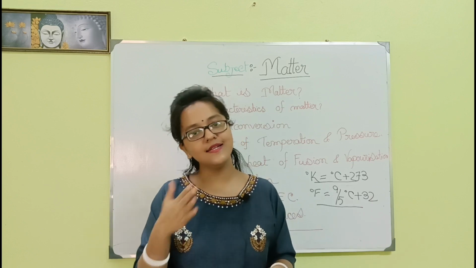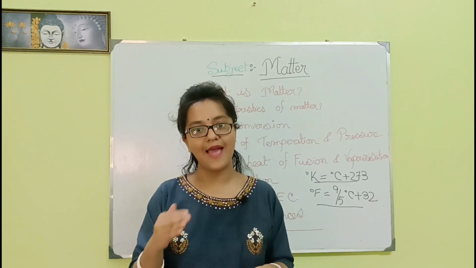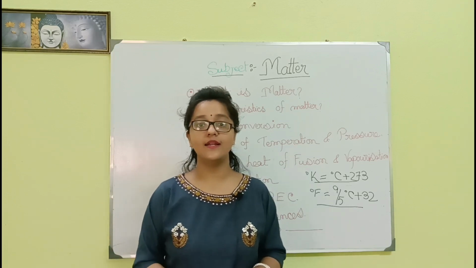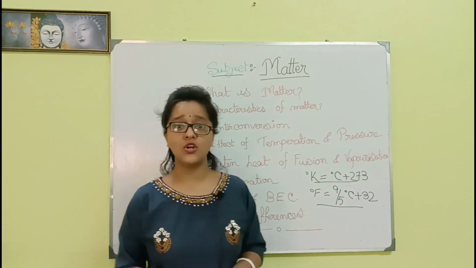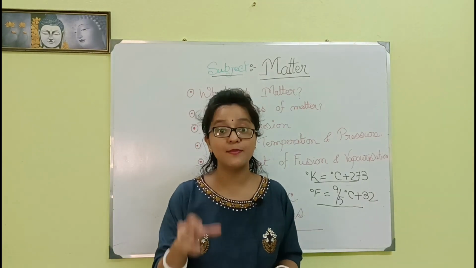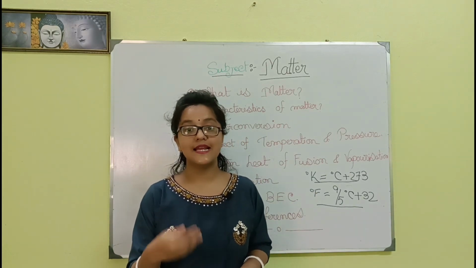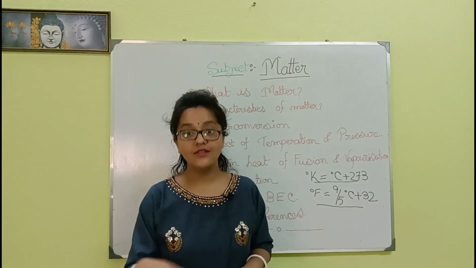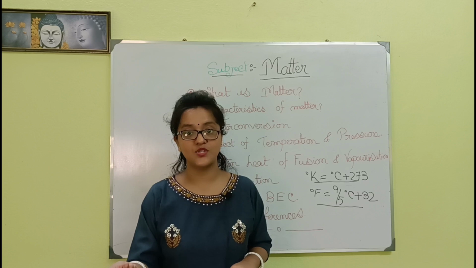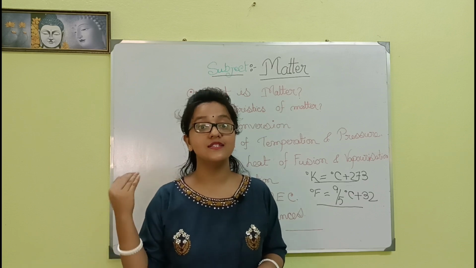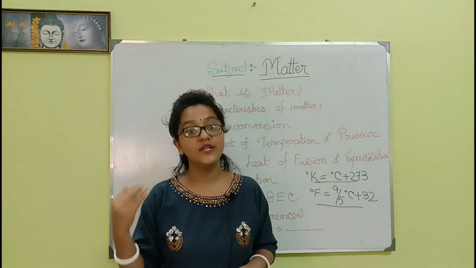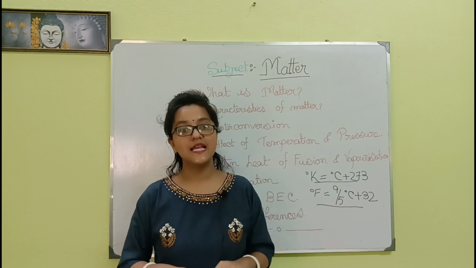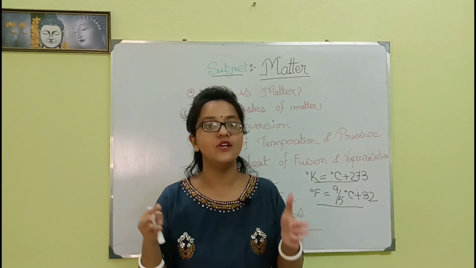Using latent heat, any substance can be converted from one state to another without an increase of temperature. Now, there are two types of latent heat: latent heat of fusion and latent heat of vaporization. The heat energy used to convert 1 kg of solid substance into 1 kg of liquid substance at atmospheric pressure, without an increase of temperature, is called latent heat of fusion. This is a main point. Because what is normal fusion?